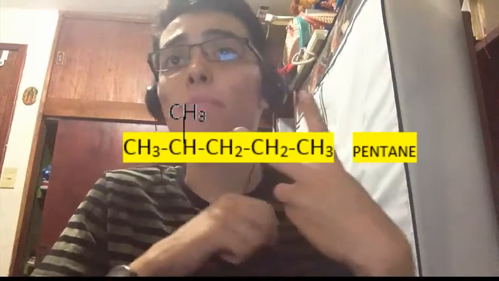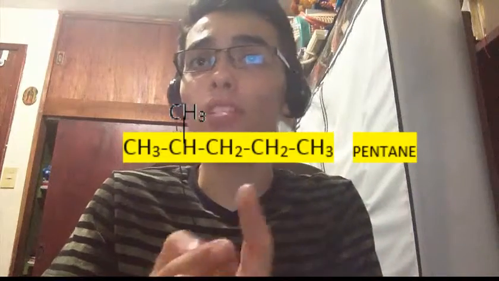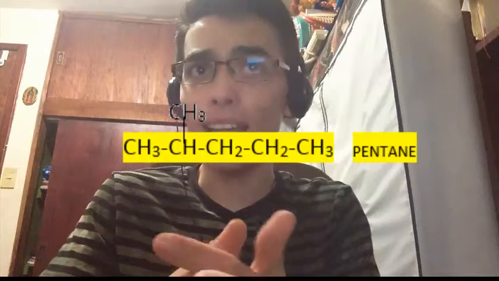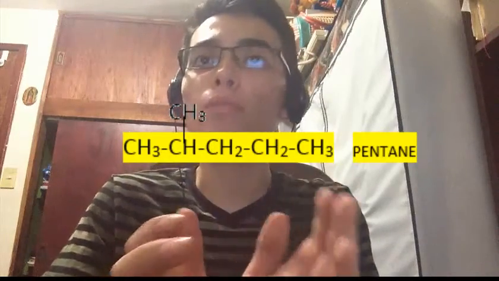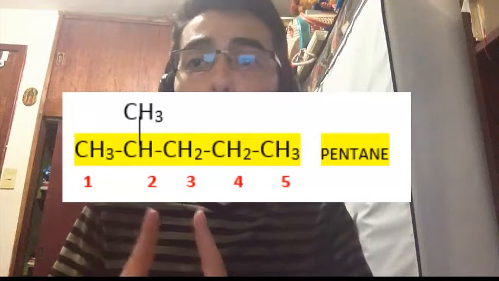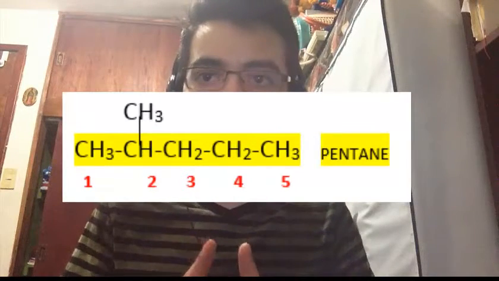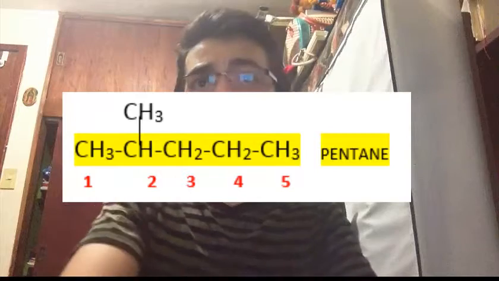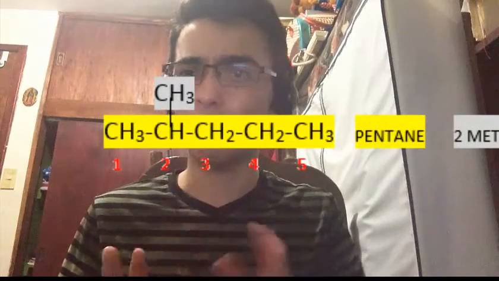The second step is to number the carbon atoms starting from the end nearer a substituent. Number the chain from 1 to 5, starting at the end near the branch of methyl. Once you start numbering, continue in the same direction. It goes 1, 2, 3, 4, 5, because it's a pentane. So the methyl is on the second carbon, right here.